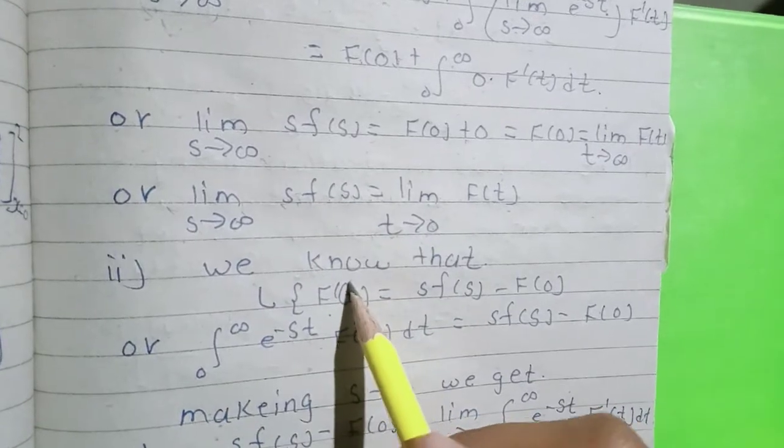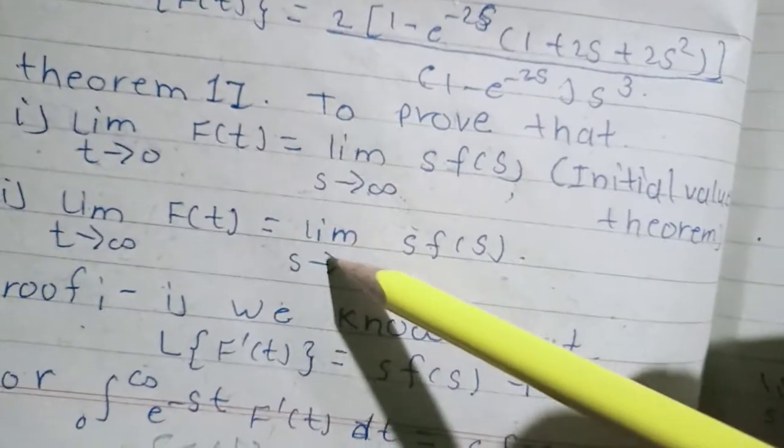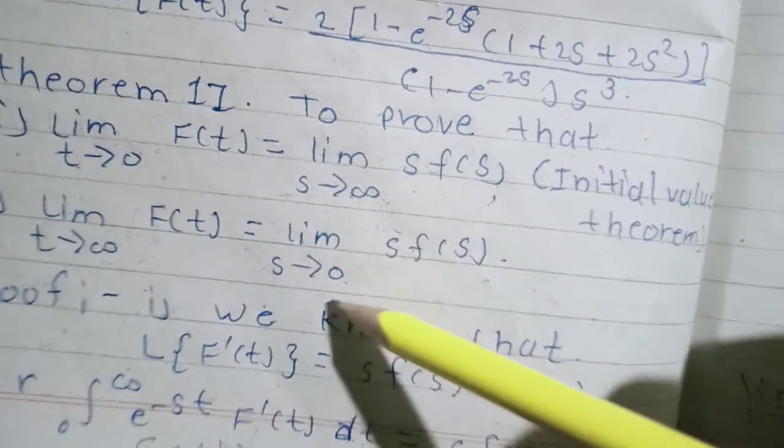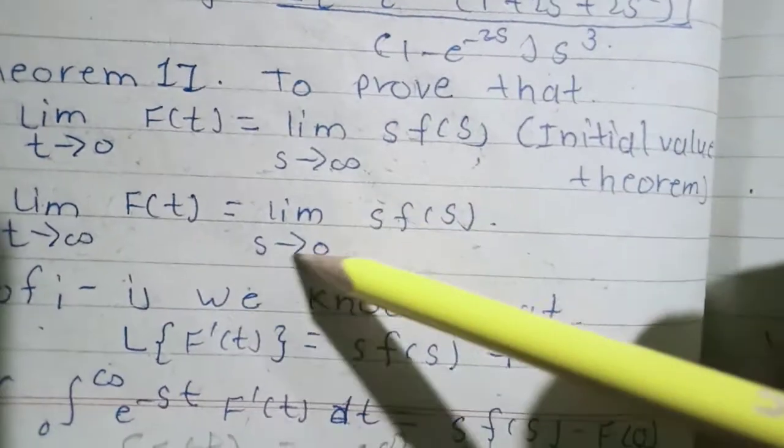Then we prove the second, that is limit t tends to infinity f of t is equal to limit s tends to 0 s F of s. Here first we prove, then we prove the second.